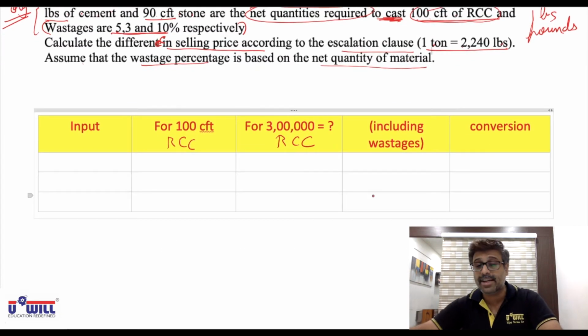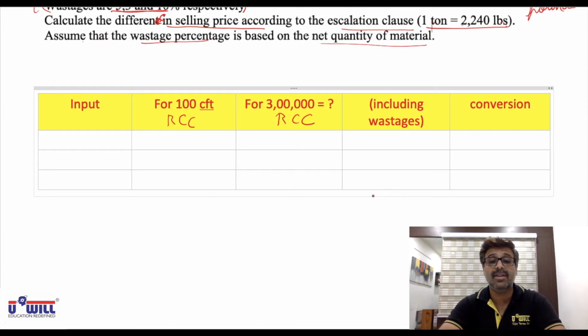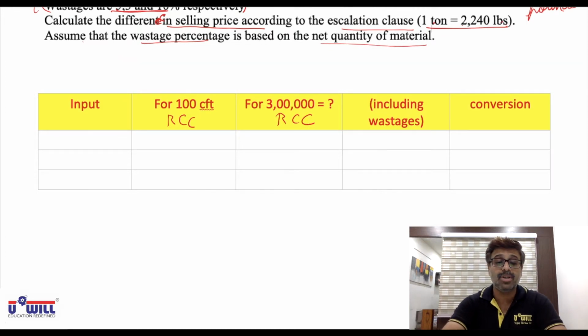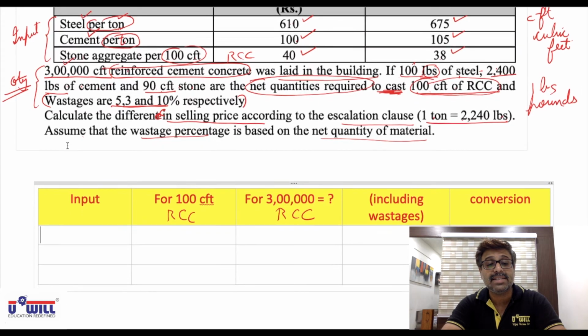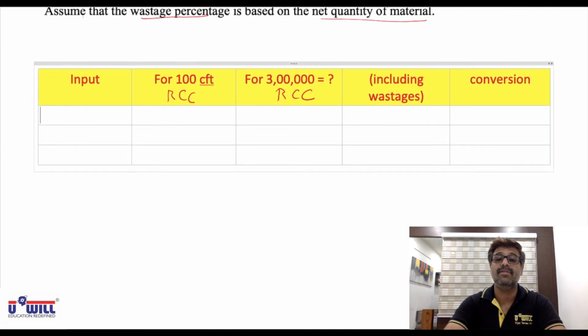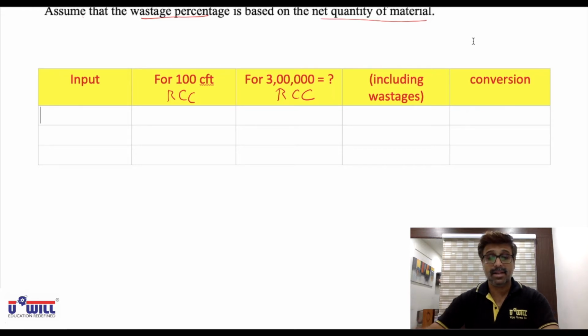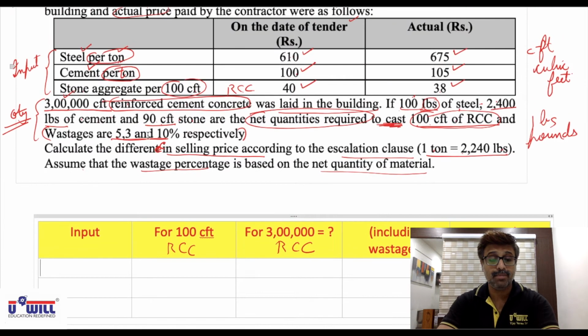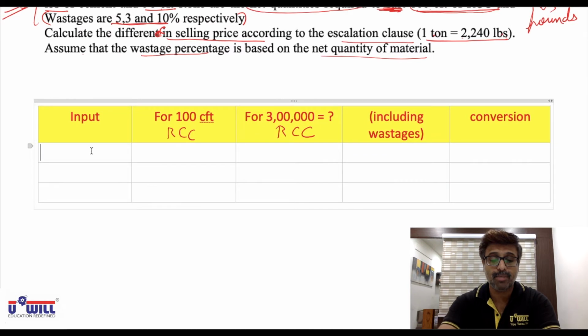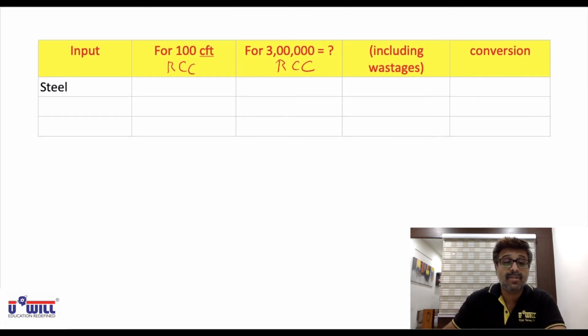All of you pause the video and make this small table with 3 rows. Inputs will include 3 things: steel, cement and stone. So make this table. Yes, I hope all of you would have done this table. Now understand this. Very first input is steel. So all of you write down in the input column: steel. Okay, now steel. Understand the workings for steel, what we are doing.